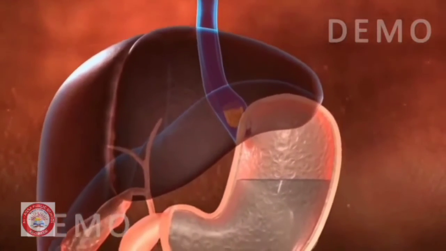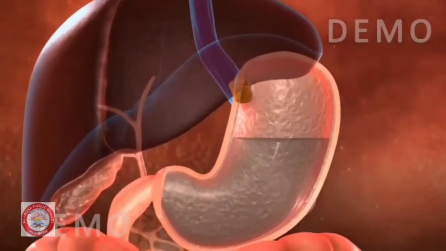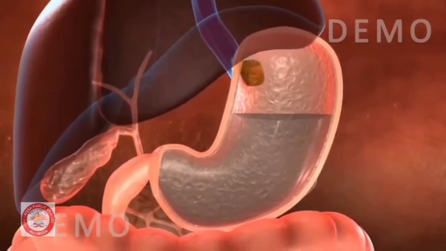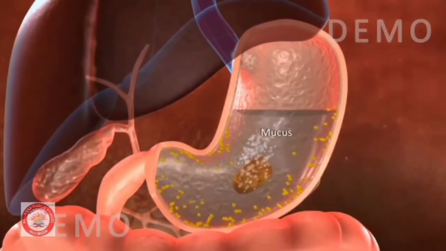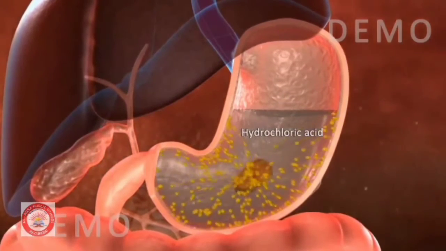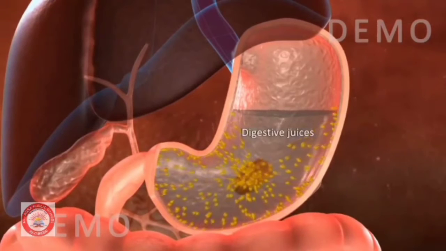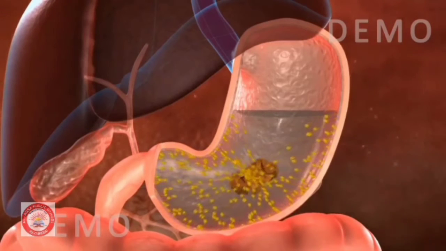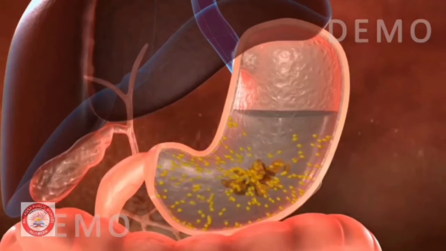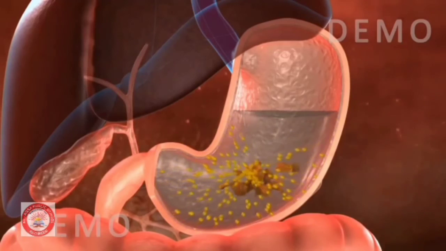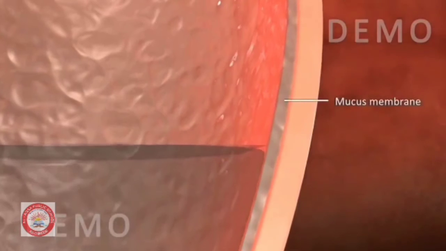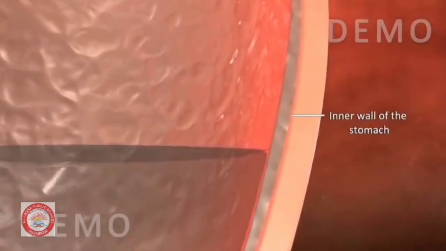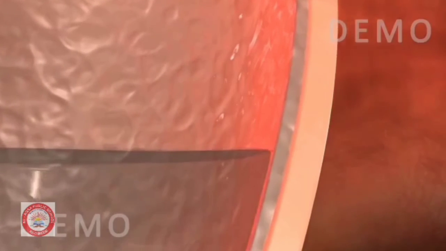There are some secretions inside the stomach which help in digestion. There are mainly three secretions. They are mucus, hydrochloric acid, and digestive juices. Each of these secretions has a particular function in helping the digestion of food inside the stomach. The mucus protects the inner wall of the stomach.